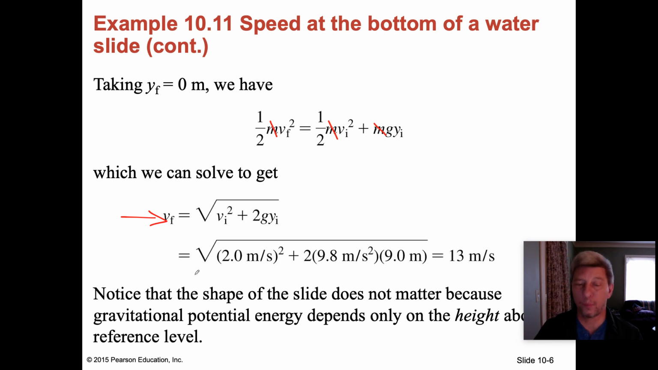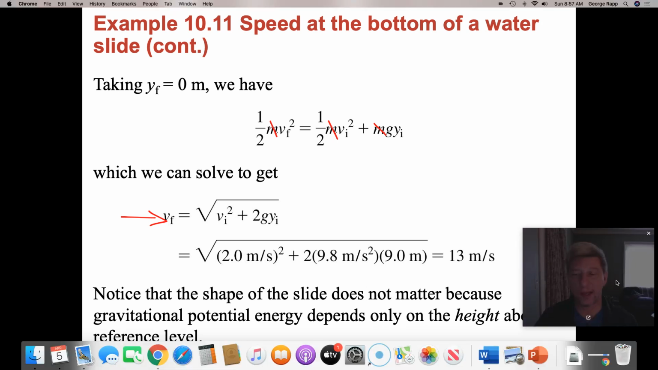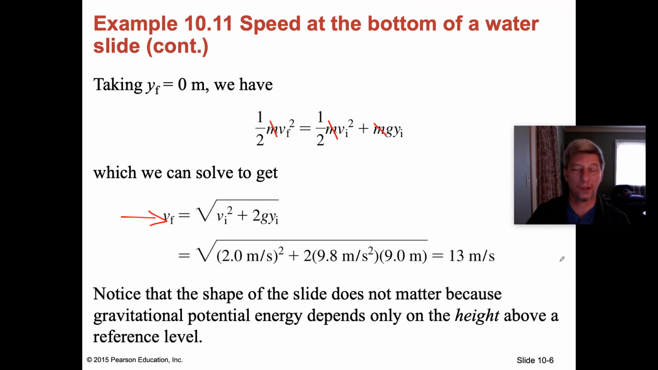height. Plug and chug, and I end up with the square root of the quantity 2 squared plus 2 times 9.8 times 9, and that gives me approximately 13 meters per second. So when Katie gets to the bottom of the slide, she's going to be moving horizontally at 13 meters per second. And again, as we talked about in the previous section, the shape of the slide doesn't matter. It's just the change in her height above the ground.